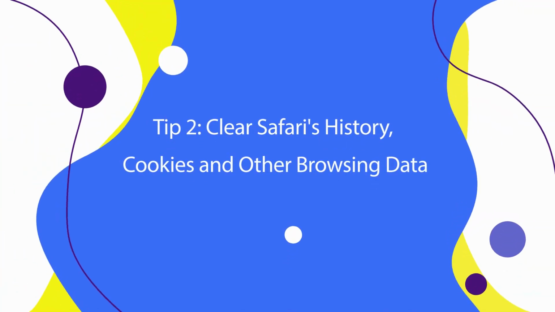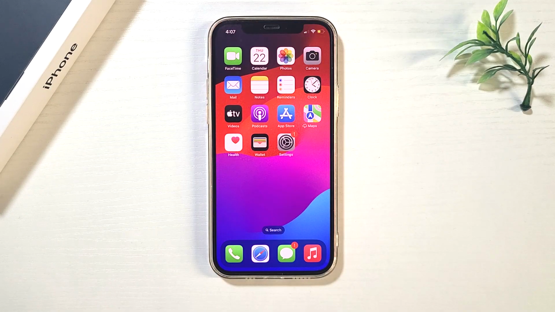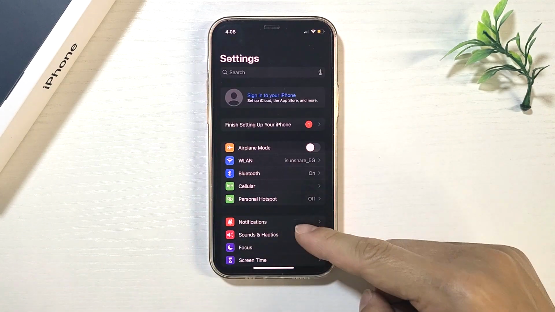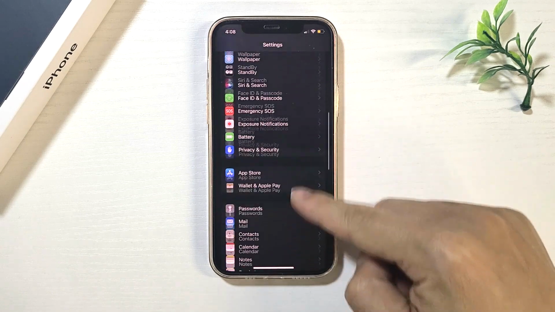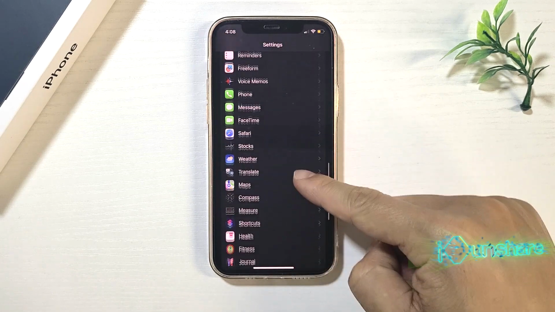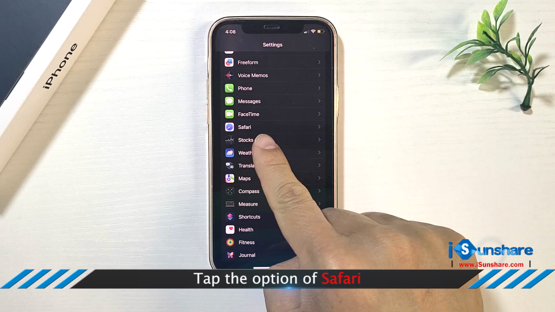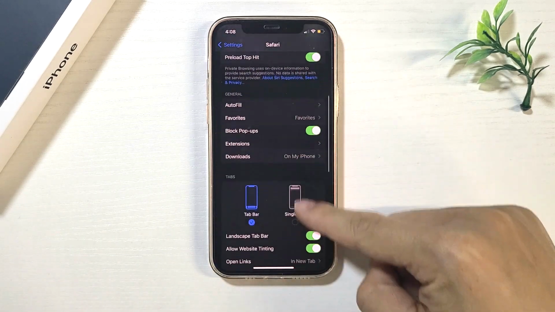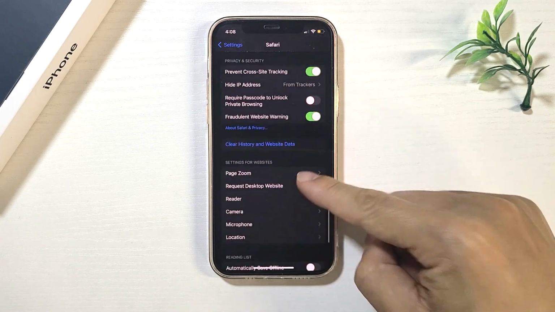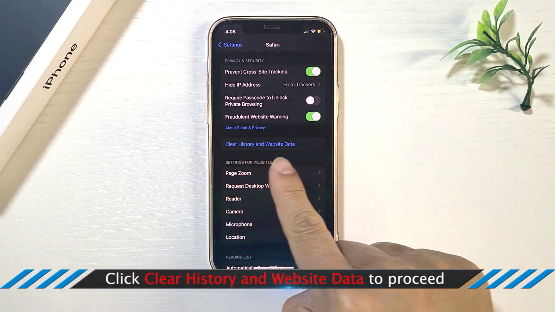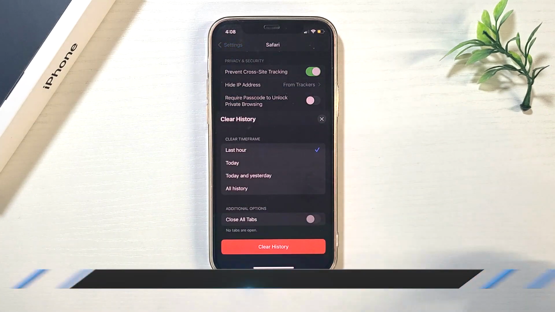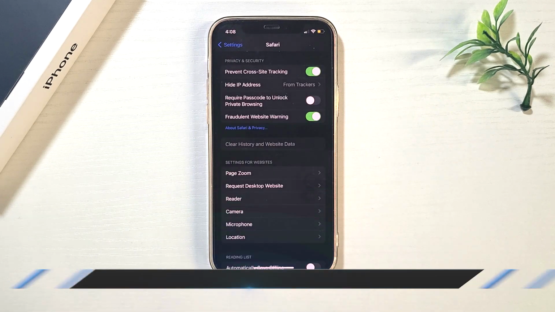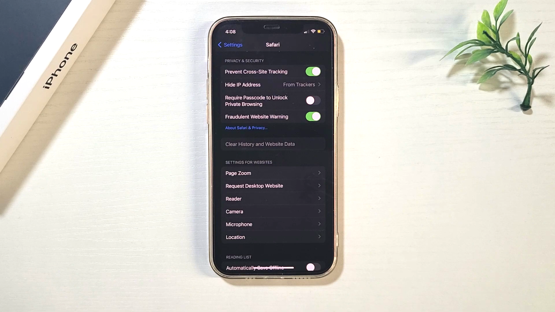Tips to clean browsing data. Now I will choose Safari as an example. Open Settings. Tap Safari. Tap Clear History and Website Data. Then tap Clear History. Soon, the browsing cache is cleaned.